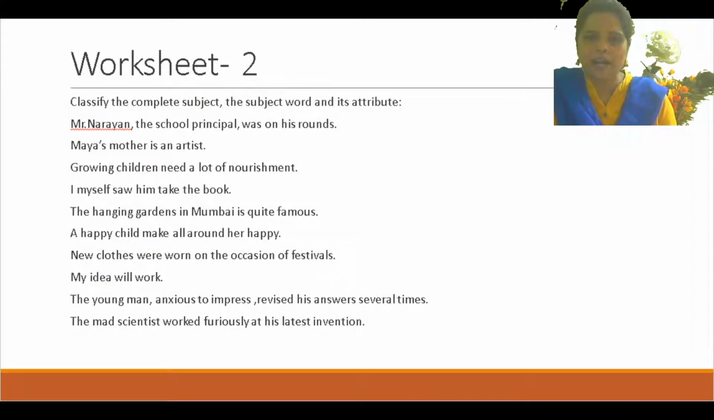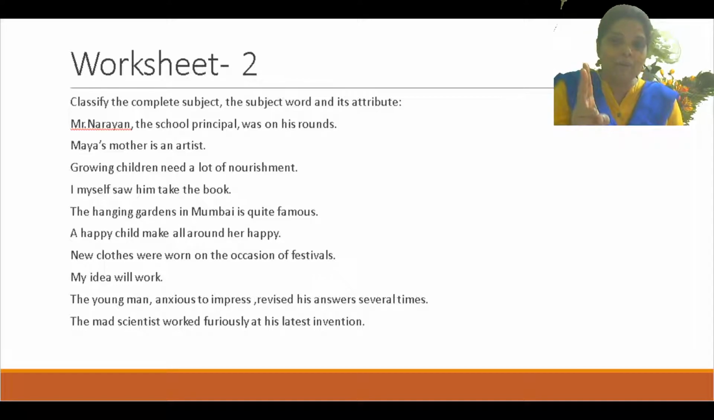A happy child makes all round her happy. Tell me, complete subject क्या होगा? A happy child. Okay. Now only subject word क्या होगा? Child. And attribute क्या होगा? A happy. So इसमें भी कितना attribute है? दो है. A क्या होगा? A will be the indefinite article and happy will be the adjective. Is that clear? Now next.